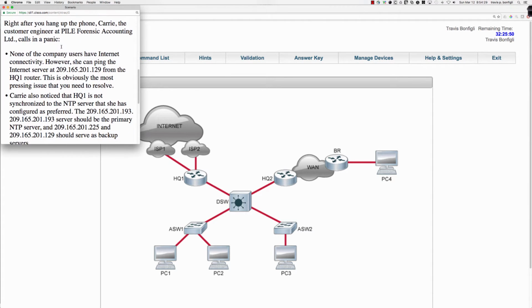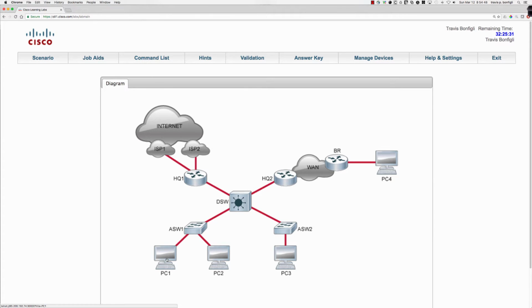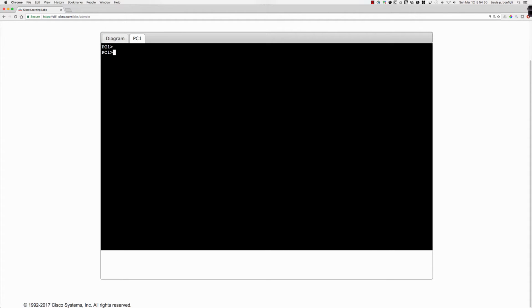And then now we get a call from Carrie, and here's where we have the legitimate troubleshooting, which is none of the company users have internet connectivity. And so we're going to use the address 209.165.200.129 to try to sort that out. So let's look at that as the first problem. Let's confirm that there is actually an issue.